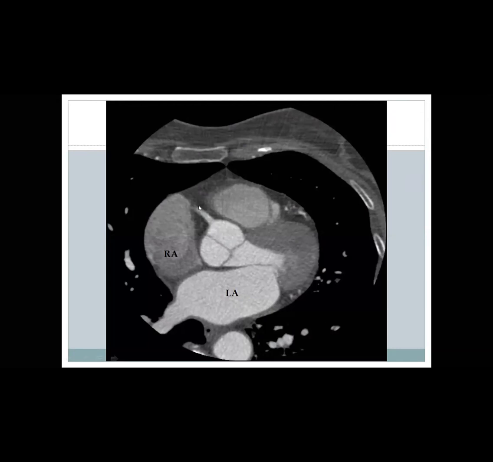And going down, what is this vessel? To the right. RCA. Yeah. Coronary artery. Okay. And what is this structure that appeared in the field of view now? Because you are going down. The aorta. The aortic valve and the cusp. And what is this structure here? The LVOT. Okay. Is it clear?